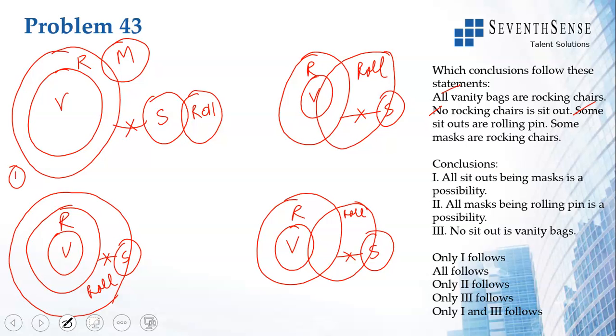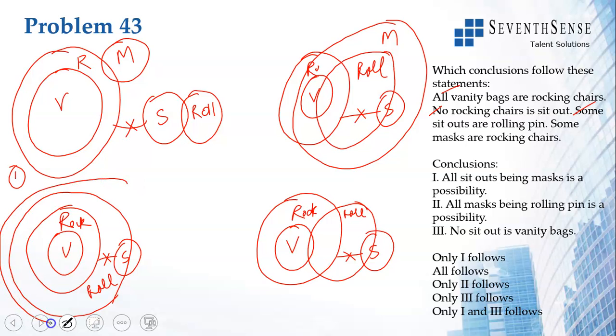So some masks are rocking chairs. I can draw it this way. This is masks, and this is rocking chair, right? This inside one, what is written as R is rocking chairs. Okay. Some masks are rocking chairs. You can also draw it like this, because some masks are rocking chairs and there are other masks which are not rocking chairs. So I can draw it this way as well. So I have 1, 2, 3 and 4 diagrams possible.